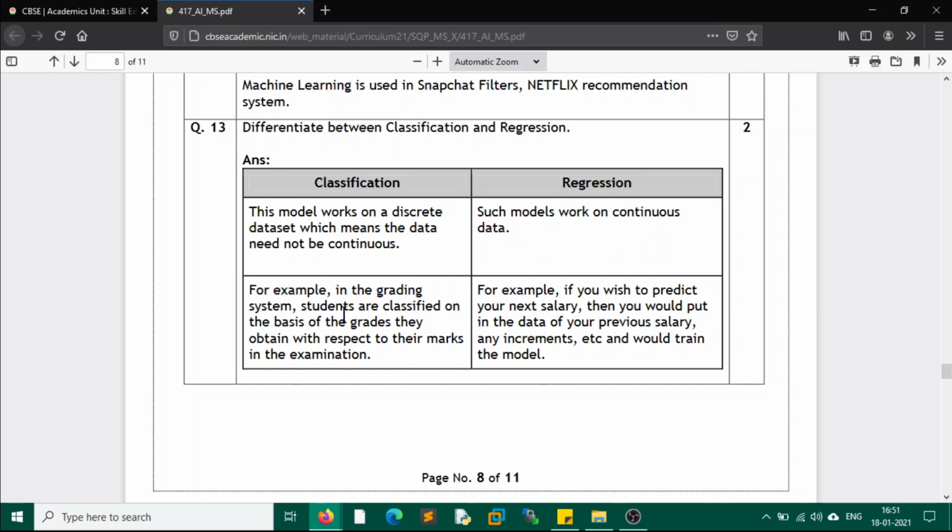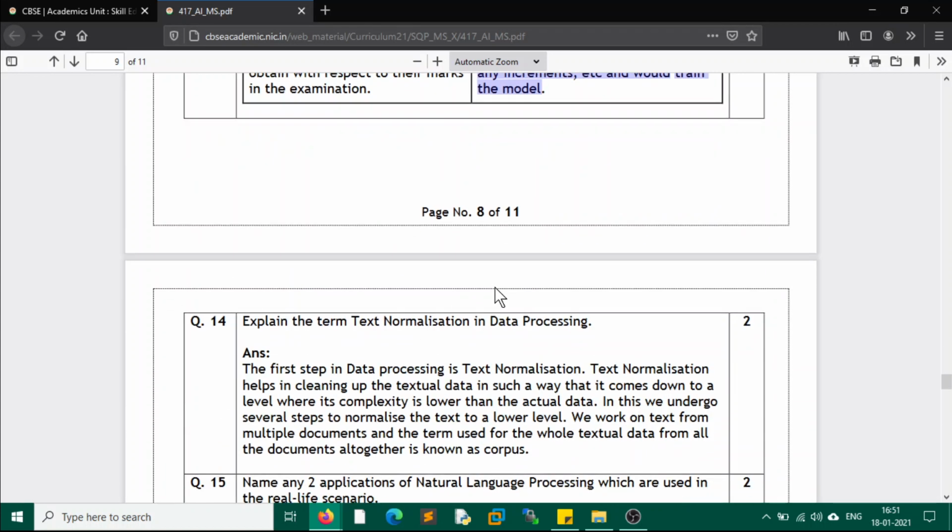For example, in a grading system, students are classified on the basis of the grades they obtained with respect to the marks in the examination. And if you wish to predict your next salary, then you would put in the data of your previous salary, any increments, etc., and would train the model. So this is an example of regression.